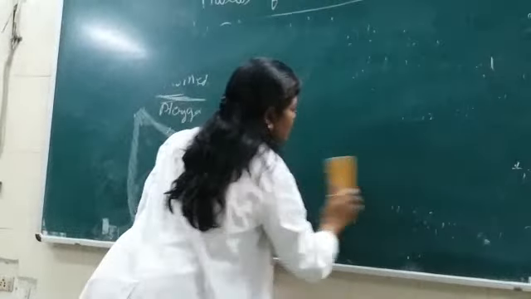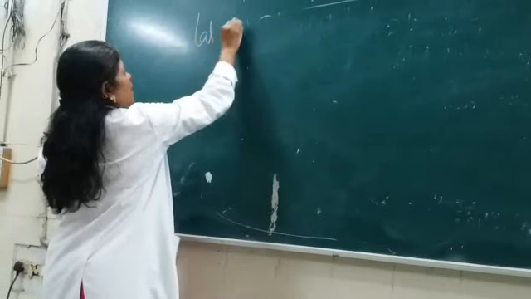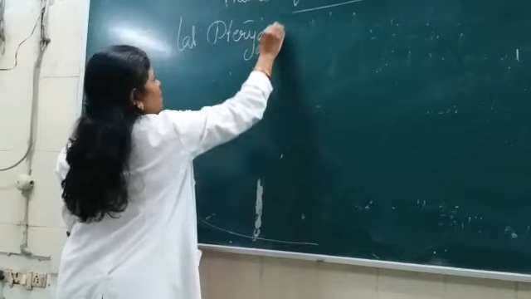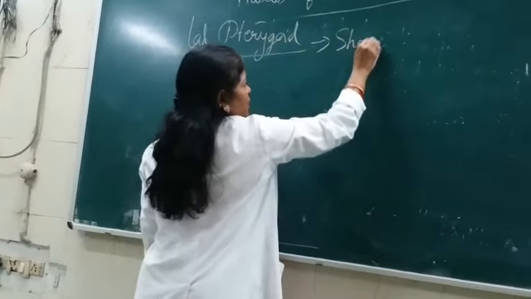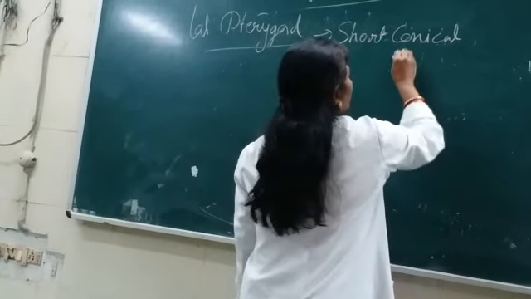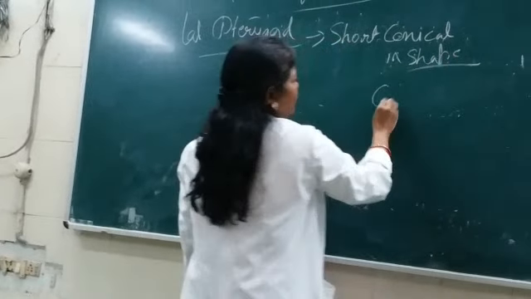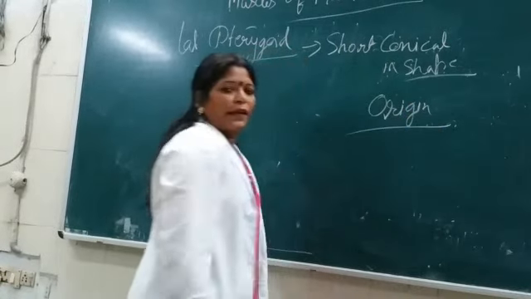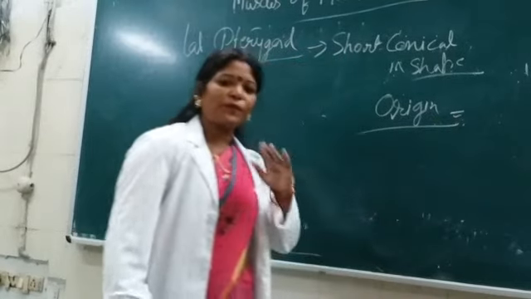Now the lateral pterygoid muscle. It is short and conical in shape. And its origin: it originates by two heads again, but here there is no superficial and deep.